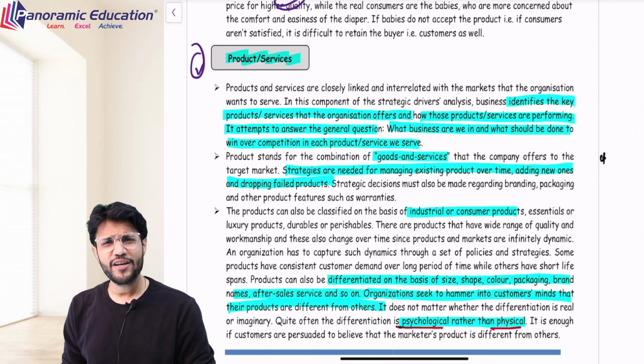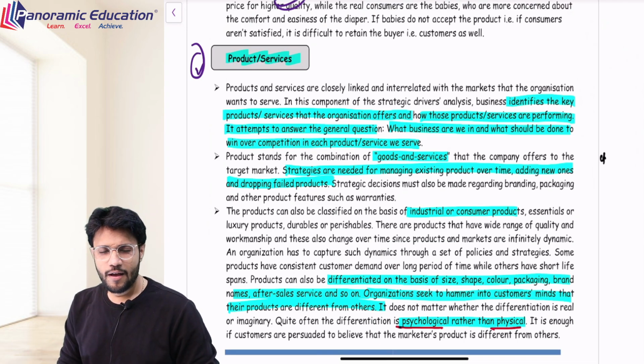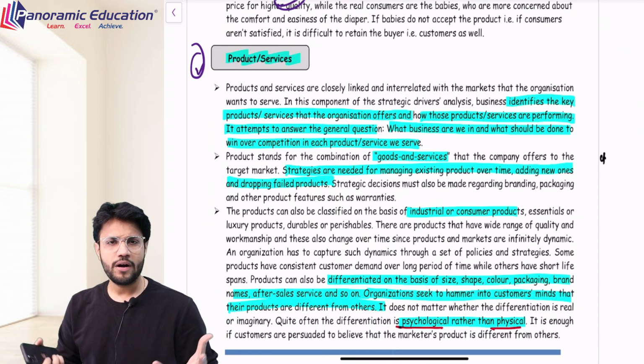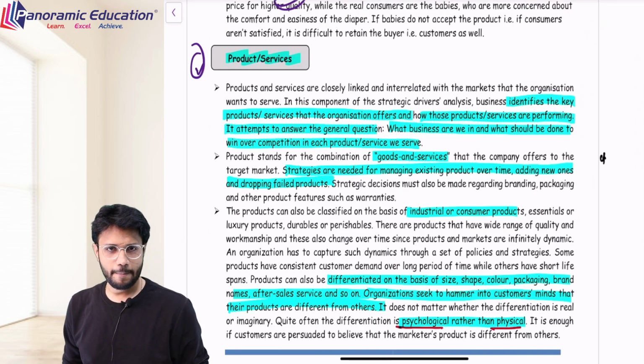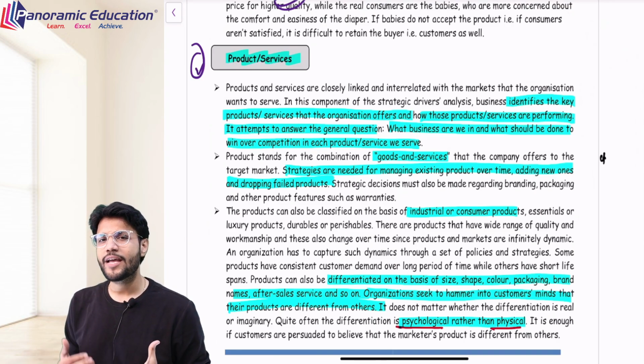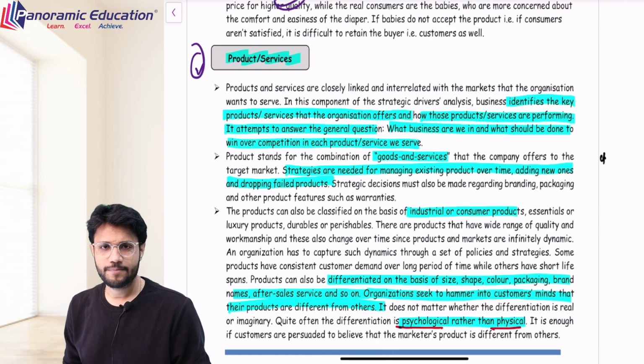Sir, physically we understand. How psychologically? Well, that is the place where marketing comes into the picture. Physically, when I say the product is different, there are two mobile phones, let's say one in my hand, another one in yours, and these two are different. Samsung foldable phones are there. I understood the difference. But sir, psychologically, how can it be different? Both the phones are the same, only of different brands.